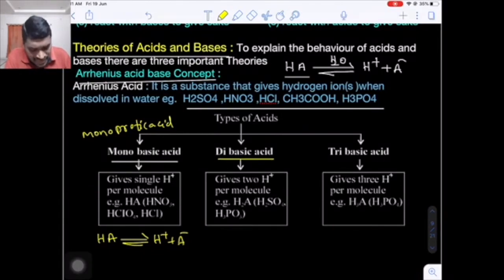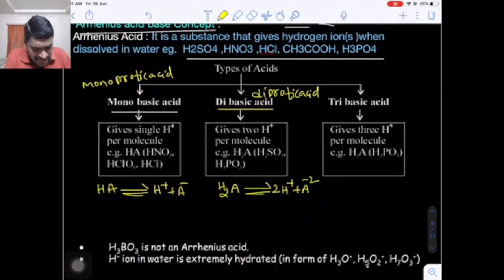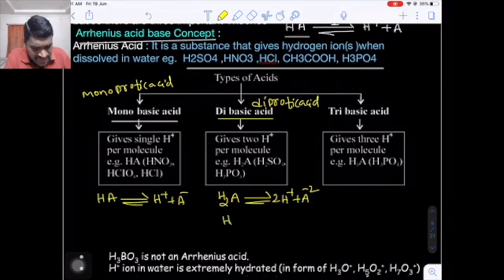Next is the dibasic acid, known as a diprotic acid, which produces 2 H+ ions per molecule. Suppose the general formula of a diprotic acid is H2A, giving rise to 2H+ and A2-. The best example is sulfuric acid.